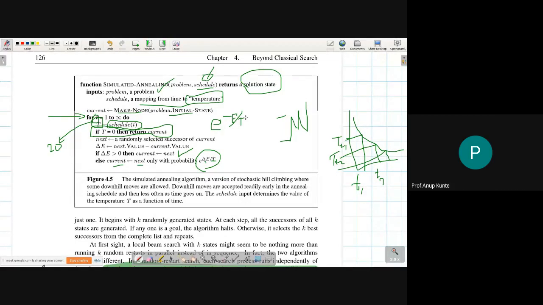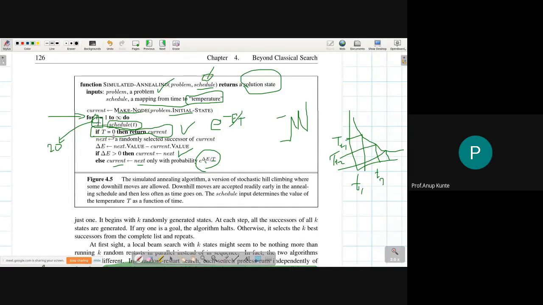So probability का value छोटा मतलब it is less probable, बड़ा मतलब it is more probable. So going towards 1 it is highly probable, going towards 0 it is going to be less probable. So this is how this algorithm would work. Okay, so there is only one chance to get out of this particular loop, that is whenever t is equal to 0. Otherwise you can't exit this particular loop. So in the schedule I have to have t somewhere made as 0.